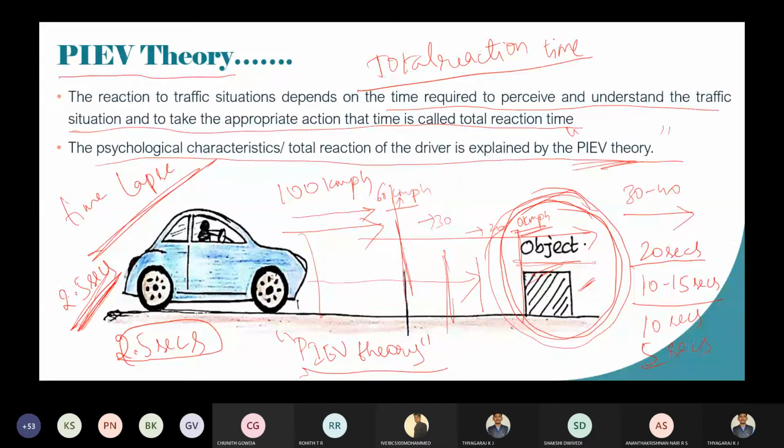We can assume a fraction of a second is necessary for stopping the vehicle. That is 2.5 seconds. How are we going to get this 2.5 seconds? That is explained by the Pew theory.